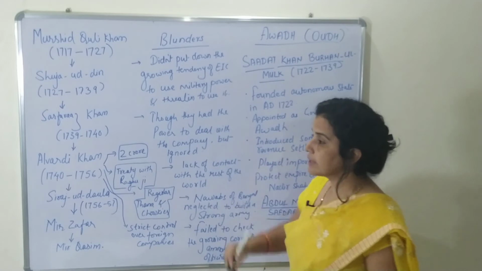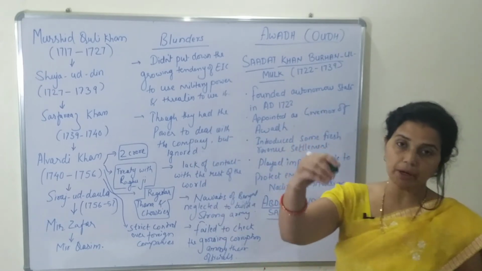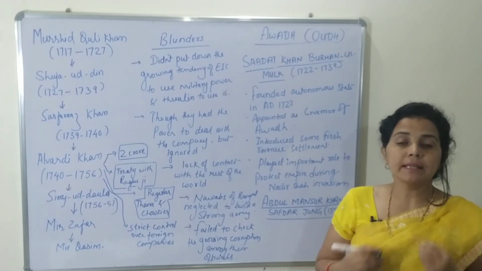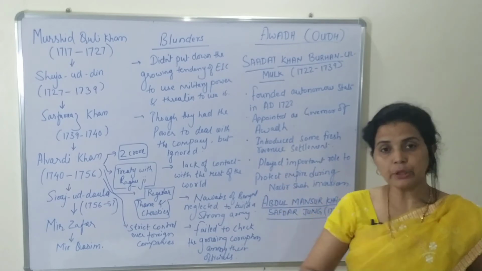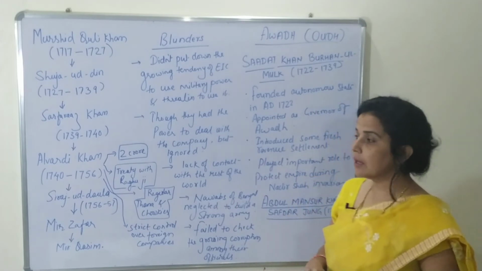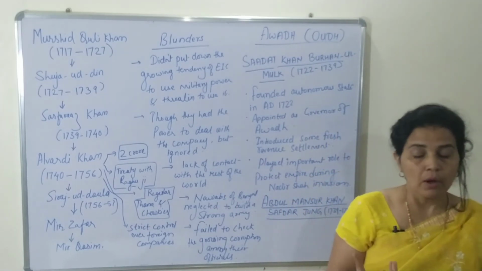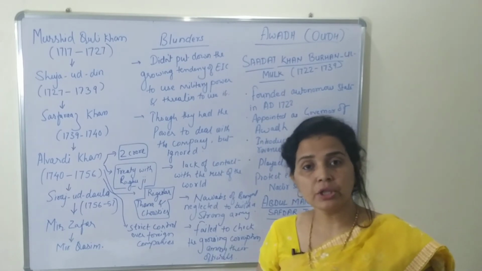At that time the Nawabs were more powerful than the East India Company. They could have uprooted the East India Company at a very initial stage, but they failed to do that. That was one of the major blunders, and that is also one of the reasons why we became a colony of the English people.